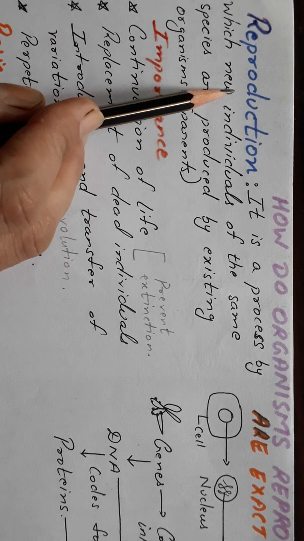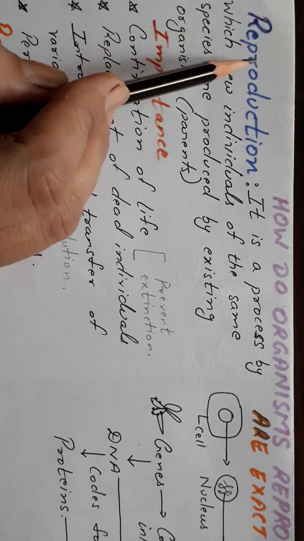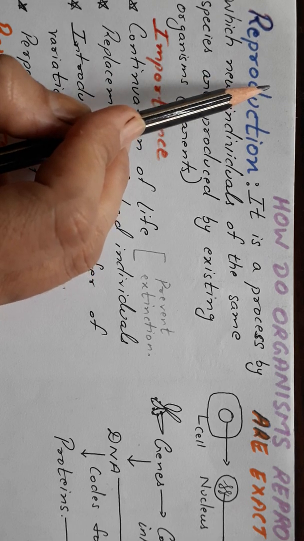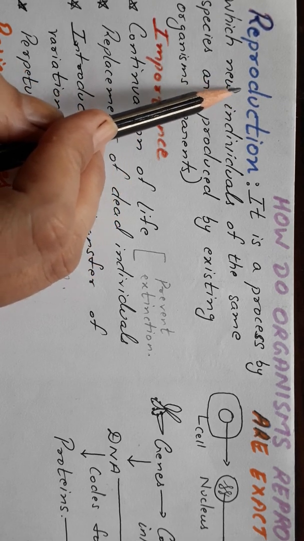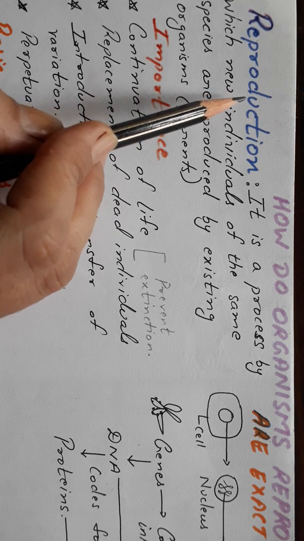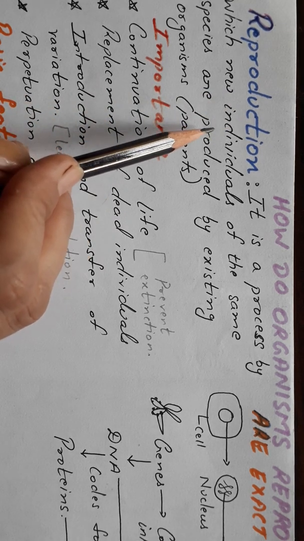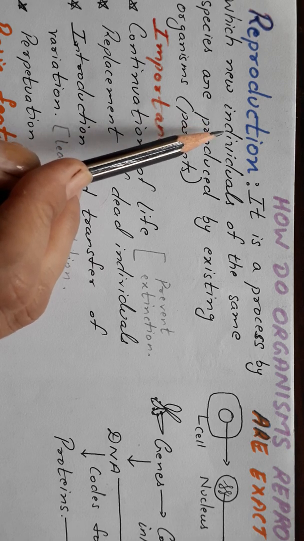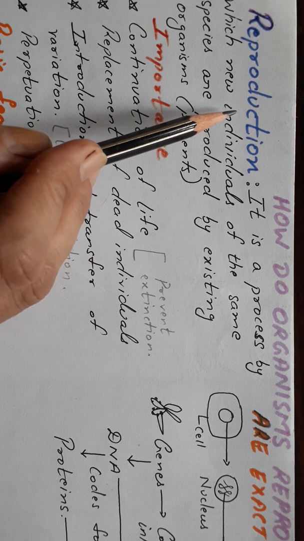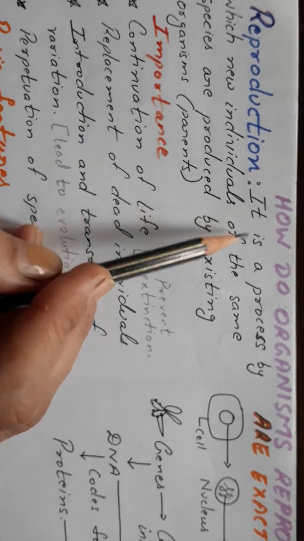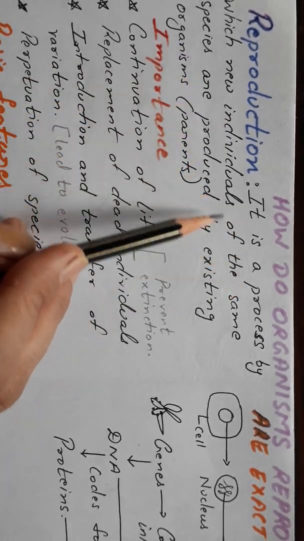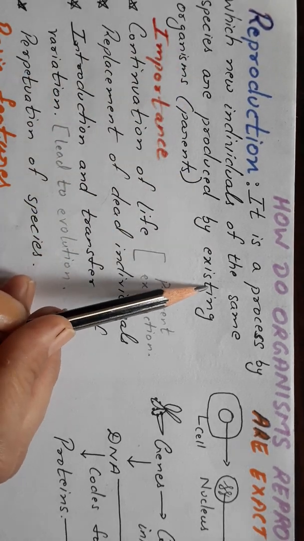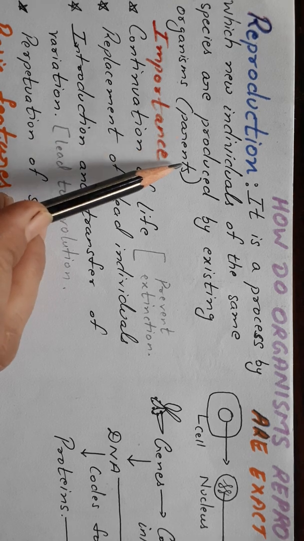Now reproduction, it means re plus production. Re means again, production means giving birth. Now the process by which the new generation of young ones which are similar to the parents, or which are similar to the grown up individuals, that is what is called reproduction. That is the process by which new individuals of the same species are produced by existing organisms or parents.